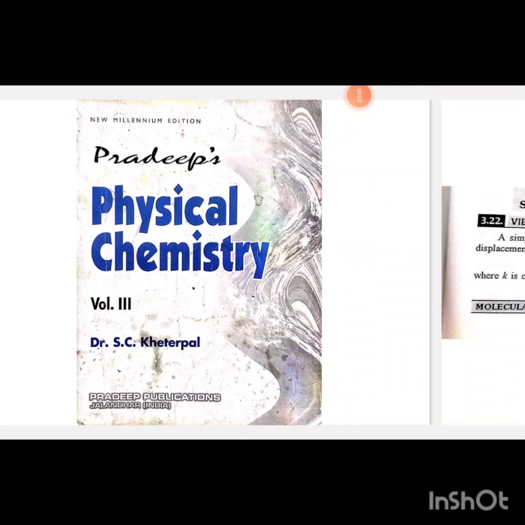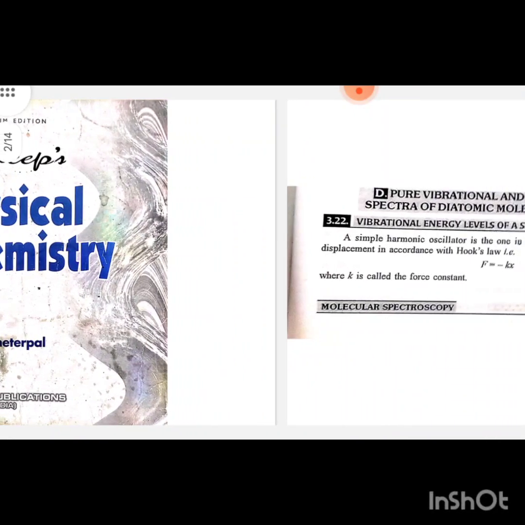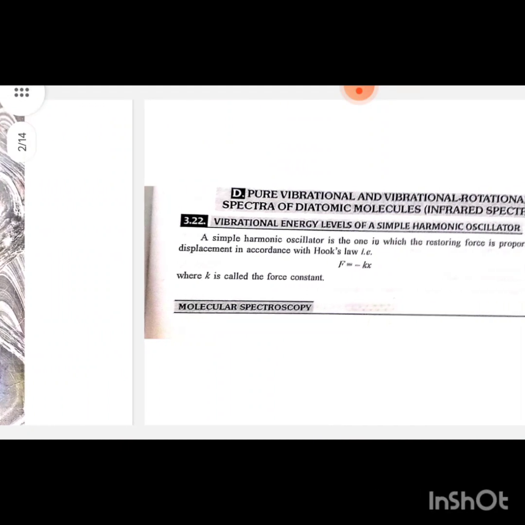Today I read the topic of physical chemistry for visually impaired students, and my topic today is pure vibrational and vibrational-rotational spectra of diatomic molecules, infrared spectra. 3.22 Vibration energy level of a simple harmonic oscillator.